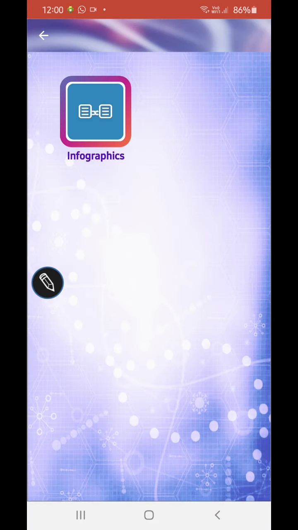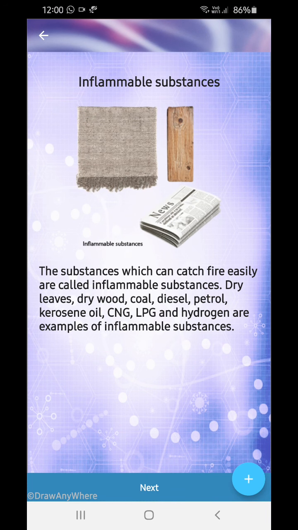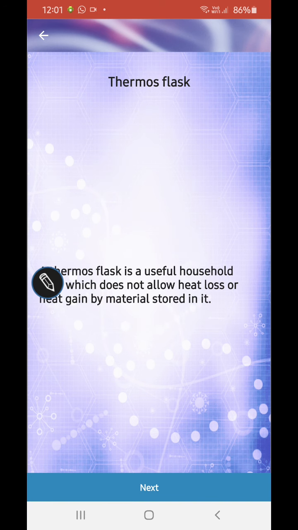Now, last thing is infographics. Inflammable substances, the substances which can catch fire easily, are known as inflammable substances. That means the ignition temperature is very low. Now examples you need to remember: dry leaves, dry wood, coal, diesel, petrol, kerosene oil, CNG, LPG, and hydrogen. All the gases, etc.